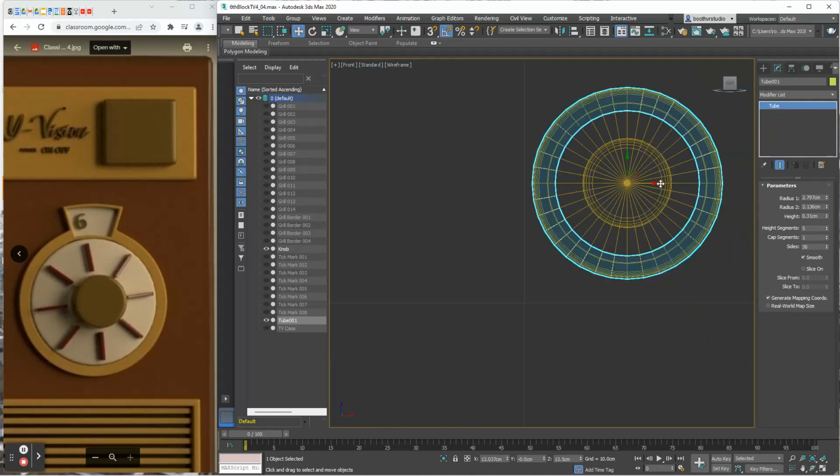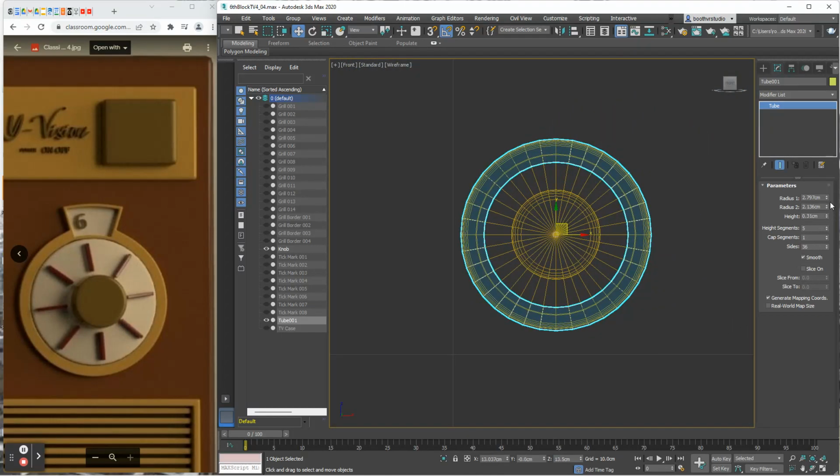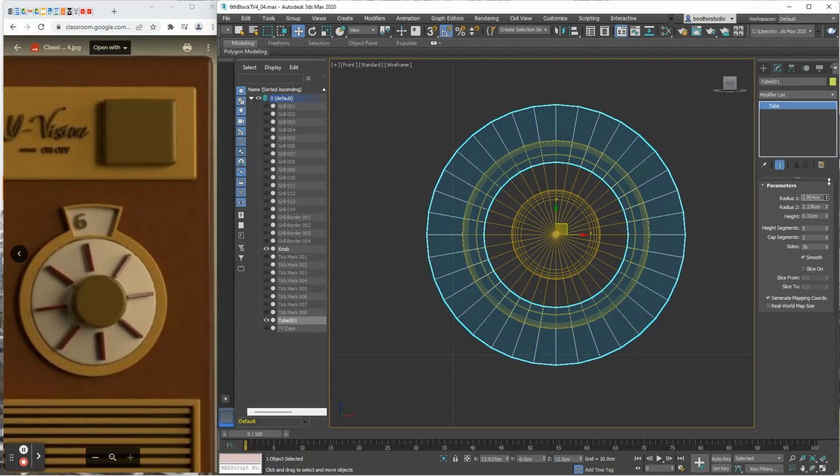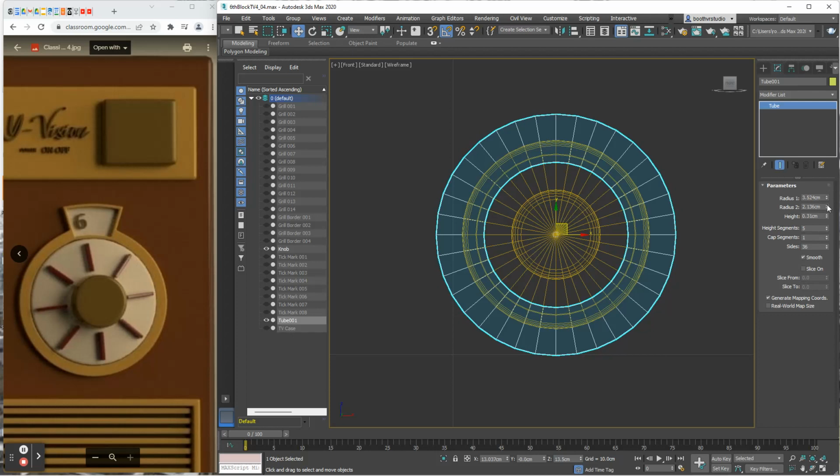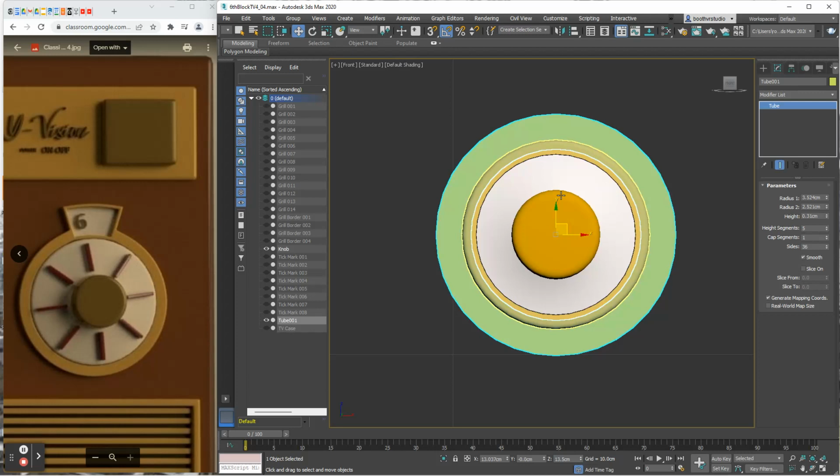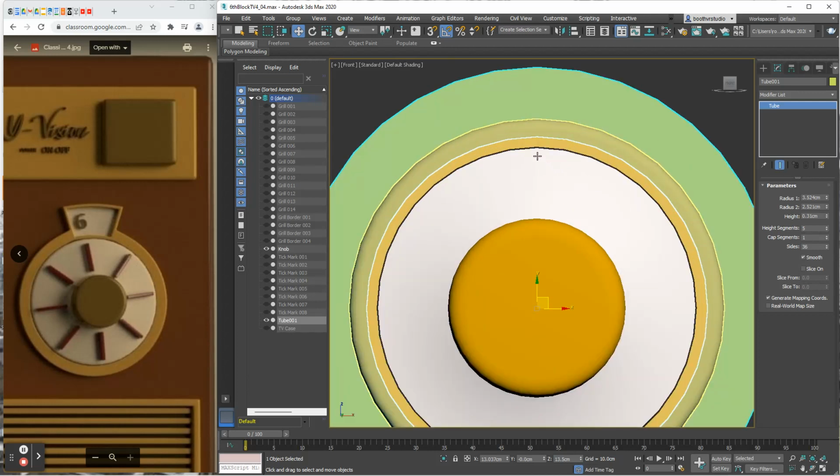And then I want to adjust these outer radius and inner radiuses. I want to make the outer radius extend out beyond the button. And I'd like the inner radius to just be where I could see the, I still want to see a little bit of the yellow right there. I want to see a little bit of the yellow.